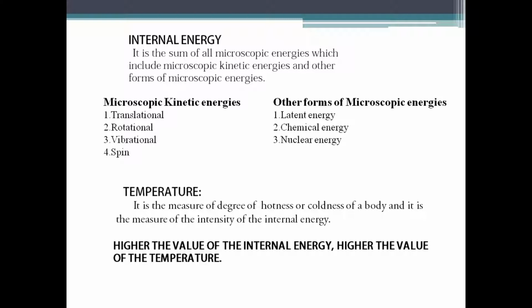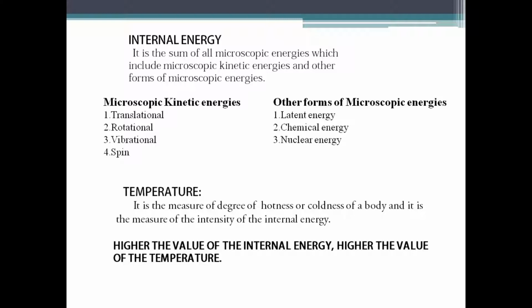Translational kinetic energy is due to the movement of atoms and molecules in space. Rotational kinetic energy is due to the rotation of atoms and molecules. Especially polyatomic molecules exhibit this behavior, and it is also due to the revolution of electrons around the nucleus. Vibrational kinetic energy is due to the vibration of atoms and molecules. Spin energy is due to the electron spinning around its own axis.